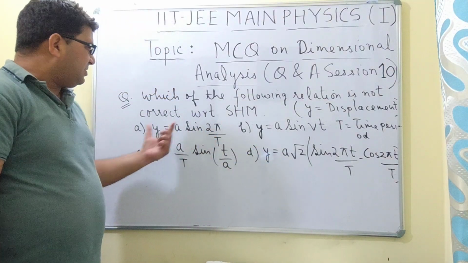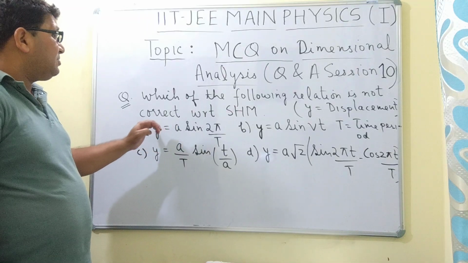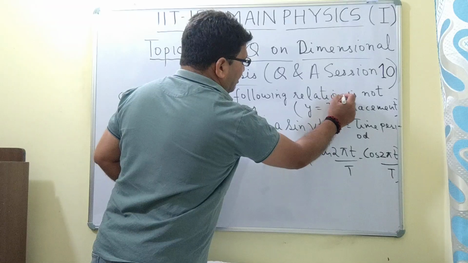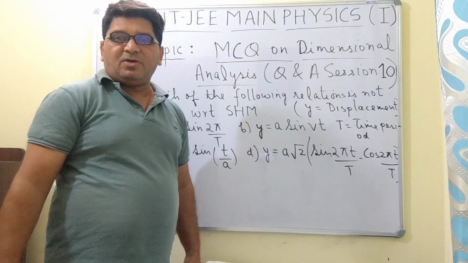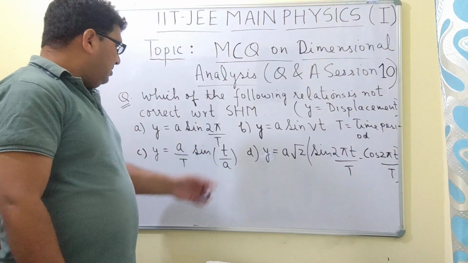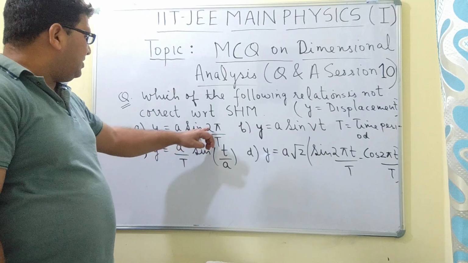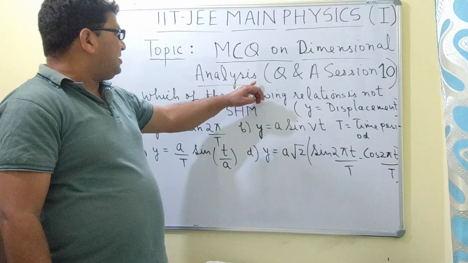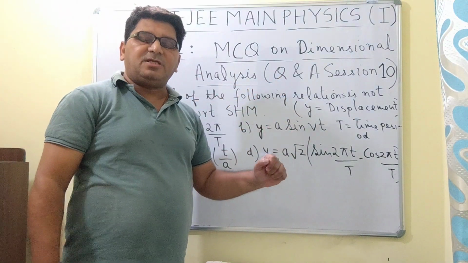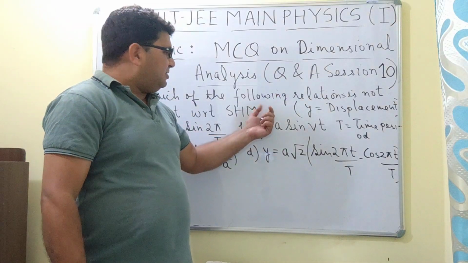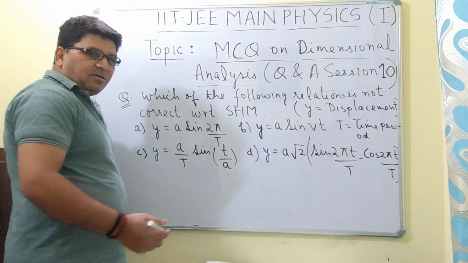So we have four relations here, and we have to find which of the following relations are not correct. There can be one relation which is not correct, or there can be more than one. If I use the concept of dimensional analysis, which says that an equation or a relation is true only when the dimensions of all the terms on the right side and the left side of the equation are the same.